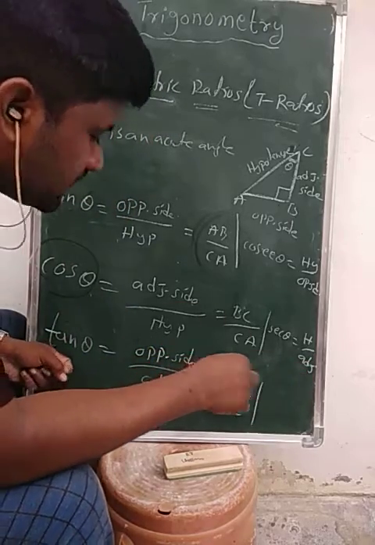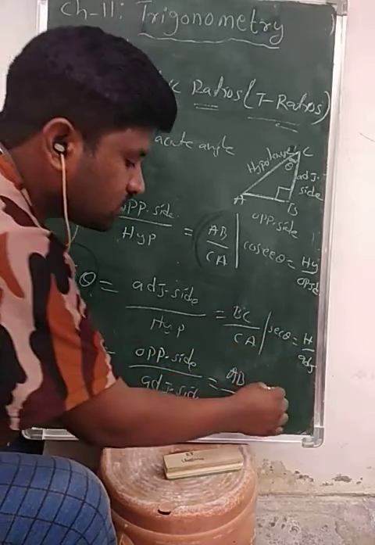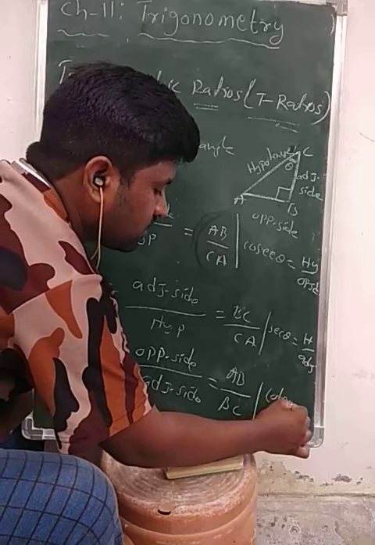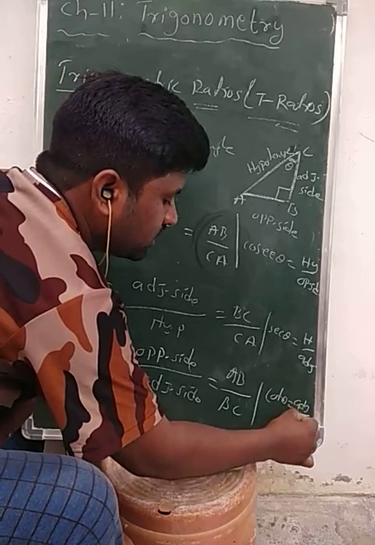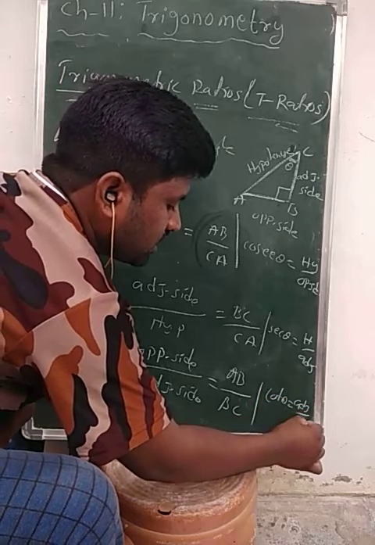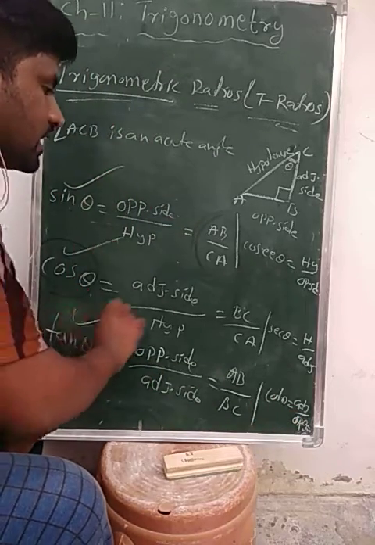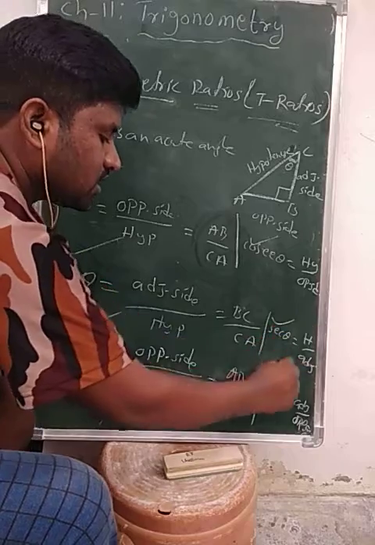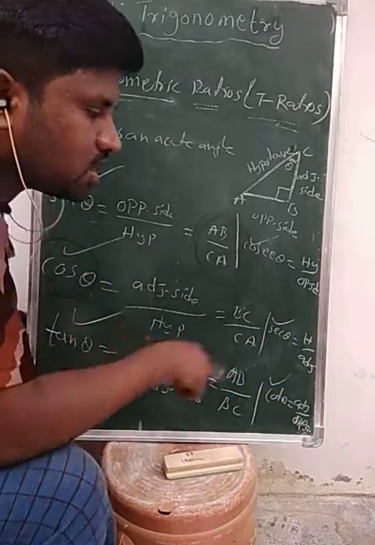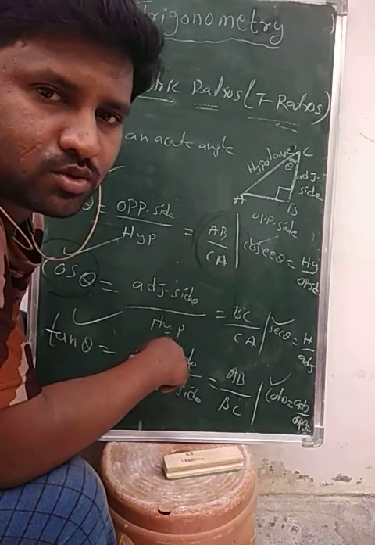And the reciprocal of tan theta is cot theta, that is adjacent side by opposite side. So these six are sin theta, cos theta, tan theta, cosec theta, sec theta, cot theta, the trigonometric ratios.